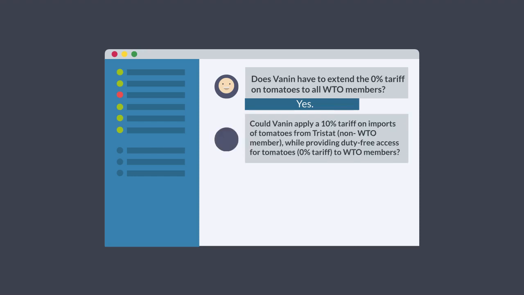Could Varnin apply a 10% tariff on imports of tomatoes from Tristat, non-WTO member, while providing duty-free access for tomatoes, 0% tariff, to WTO members? Yes. Varnin can give an advantage to a product from the WTO members, without having to extend such advantage to non-members. In other words, only WTO members benefit from the most favorable treatment.